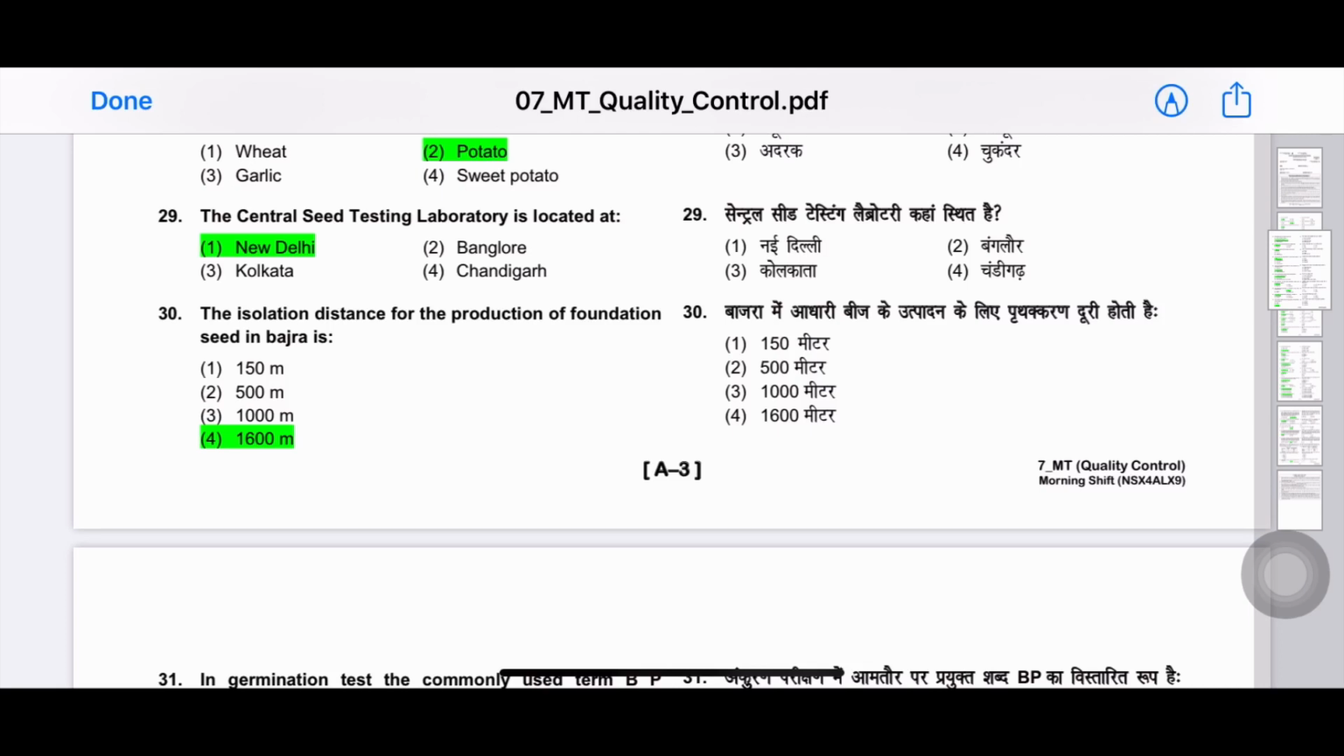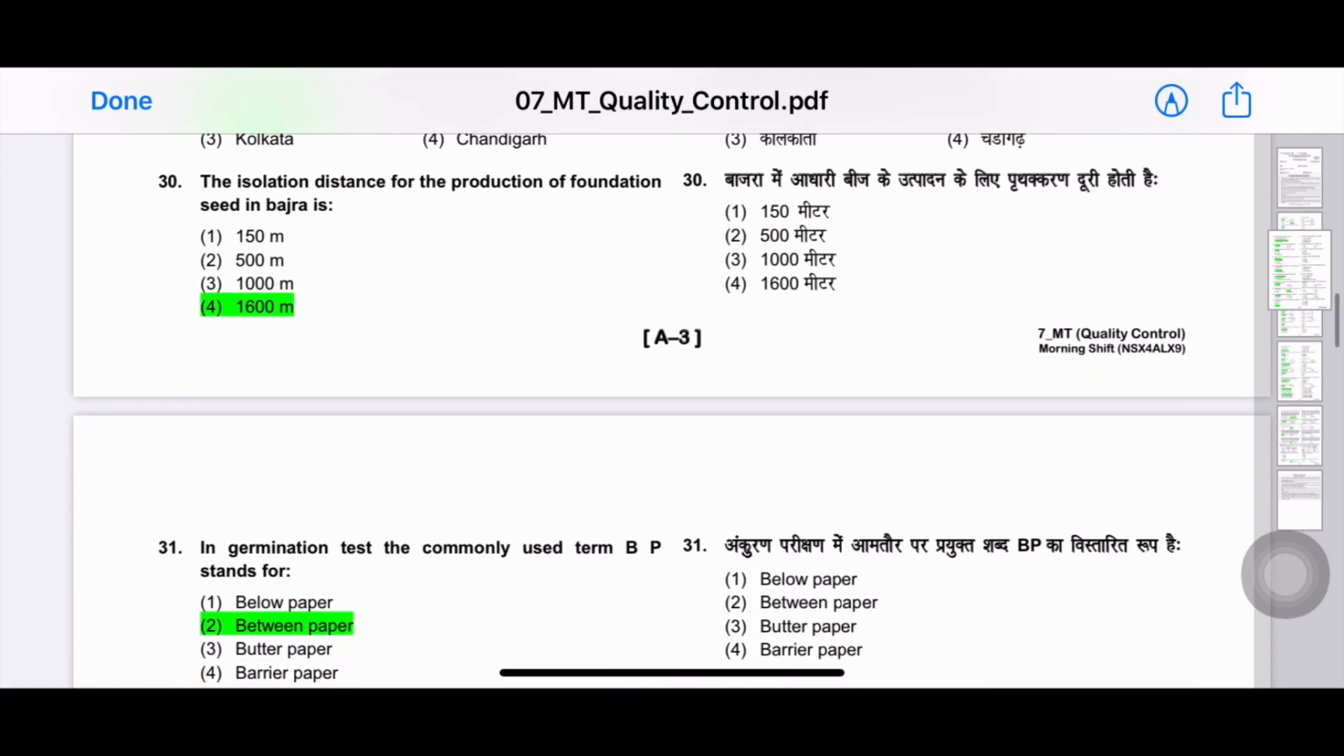Next question. The Central Seed Testing Laboratory is located at? The answer is New Delhi. 30th question. The isolation distance for the production of foundation seed in Bajra is? The answer is 1600 meters.